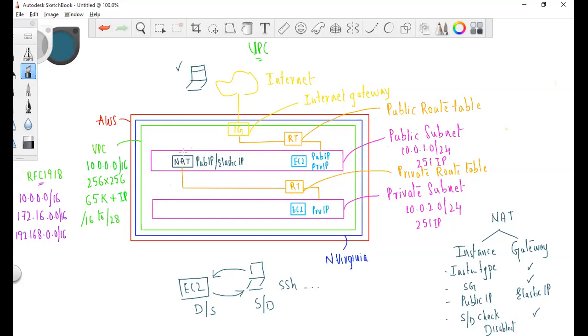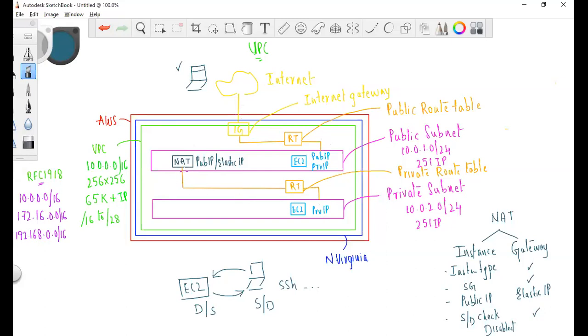And again, what is the importance of NAT? If the instances in the private subnet need to access the internet but privately, then you can go for NAT. Whenever EC2 instances try to access the internet, the private IP address of the instance is converted into the public IP address of the NAT to go to the internet, and when it responds, the public or elastic IP address is converted back into the private IP address. So it is translating the network address. That is the reason it's called network address translation.